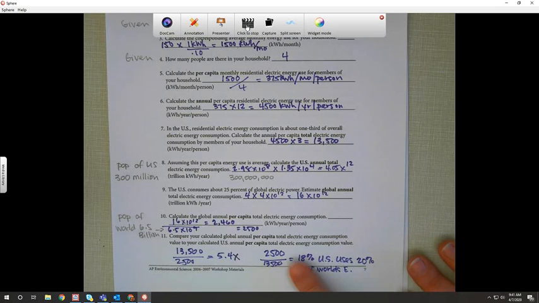But if you thought of it this way, as a percentage, then you would divide it the other way. I thought of it this way when I was doing this, but this was the answer the book gave. So 2,500 divided by 13,500 is 18%. So we use 20% of the world's energy. So anyway, that's kind of the idea behind this. I want you guys to try 2 and 3. And if you have problems, we can always discuss them.